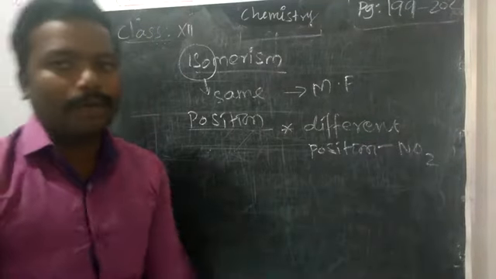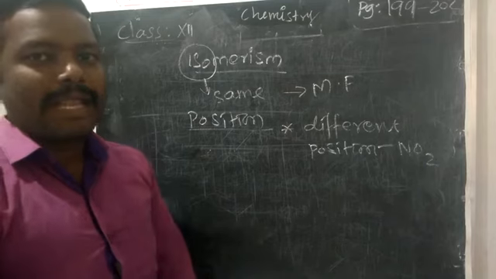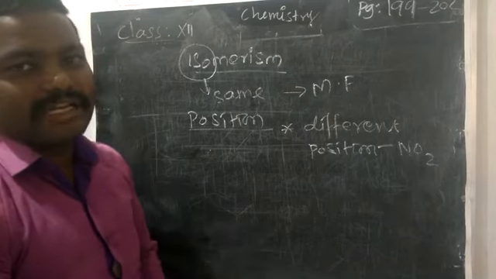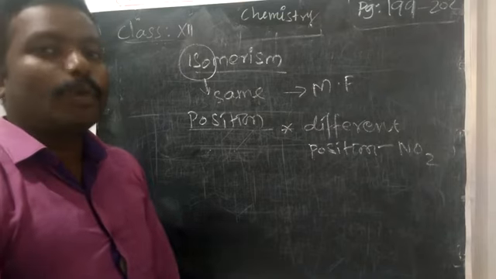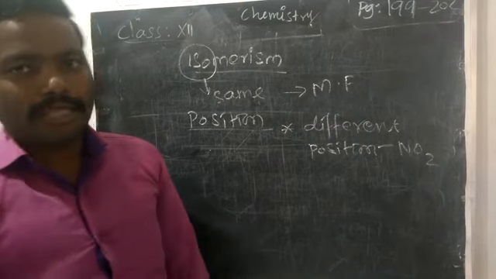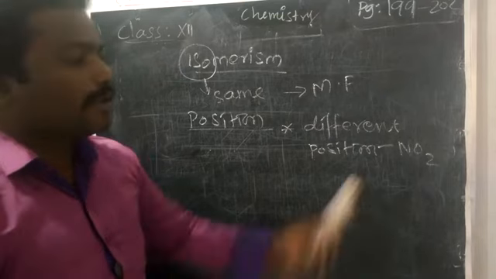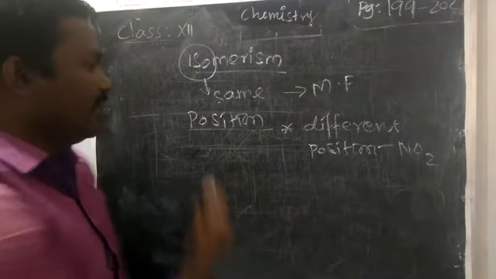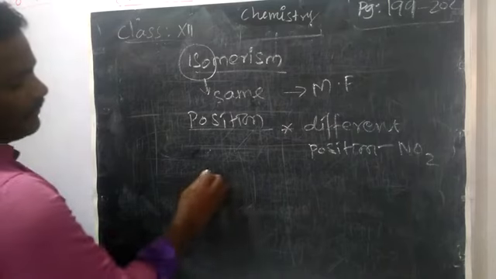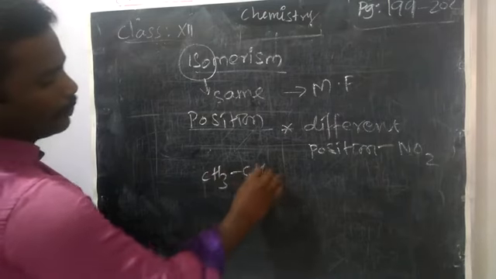If you take one compound, the first compound may have the NO2 group on the first carbon or second carbon. Another compound with the same molecular formula may have the NO2 on the third or fourth carbon. So the position of NO2 is different, but the compounds have the same molecular formula, so we say position isomerism.